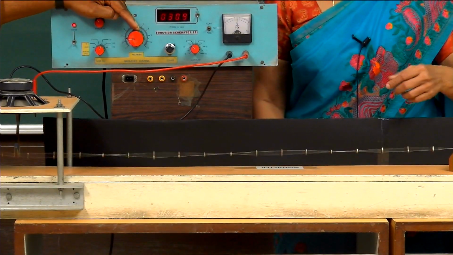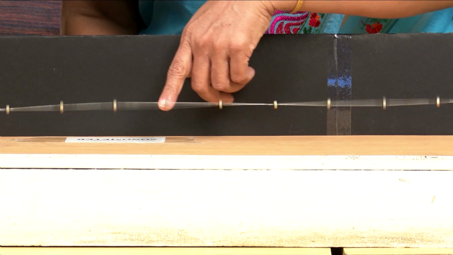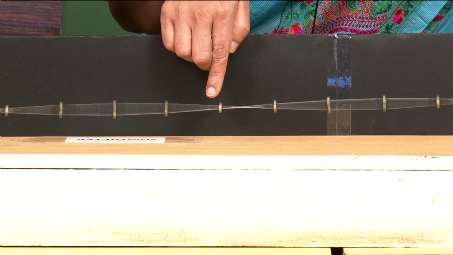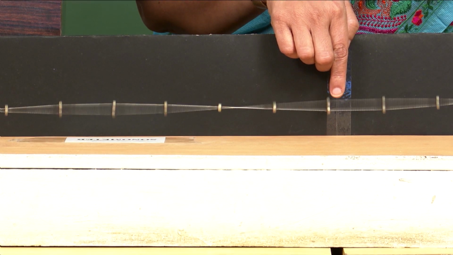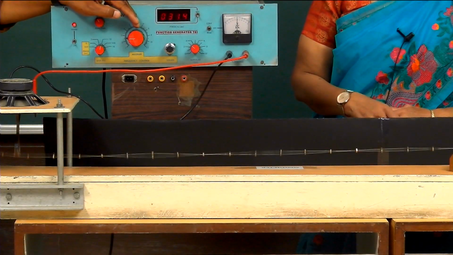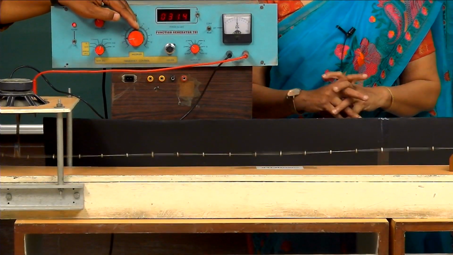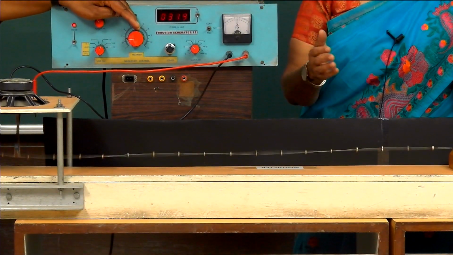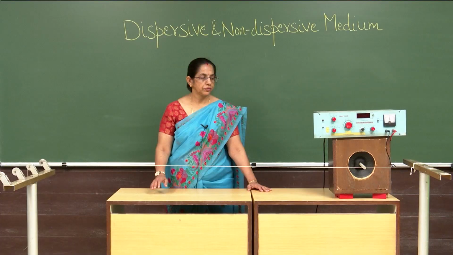You can see very well that this point is at rest, this is a node, and here we have maximum amplitude, this is an antinode. So a node is always at rest. We can demonstrate this very well using this experiment. So we can get n number of loops in this by setting the frequency.